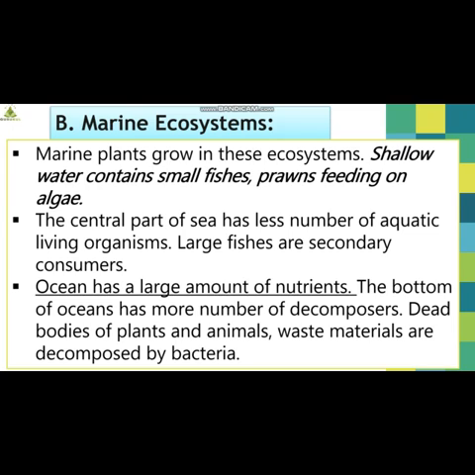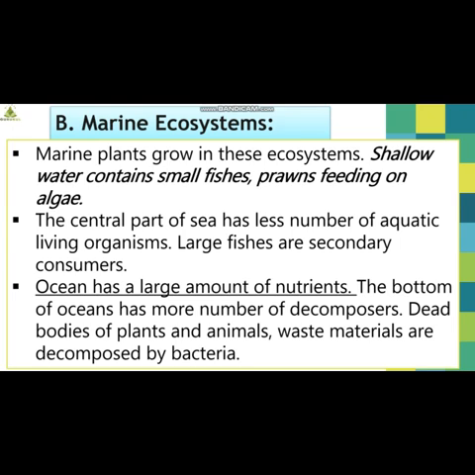So we have aquatic living organisms and then we have large fishes, and they are considered secondary consumers. We know that we have primary, secondary and tertiary. So large fishes can be considered secondary consumers in marine ecosystems. Now, the ocean has a large amount of nutrients.